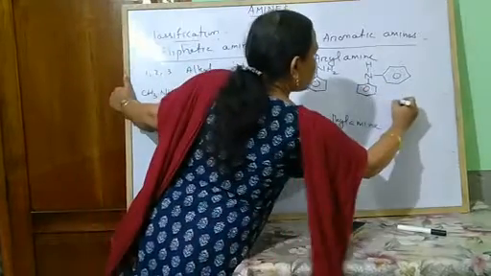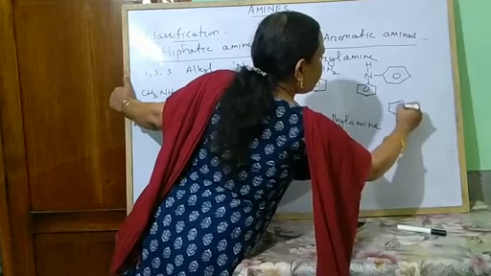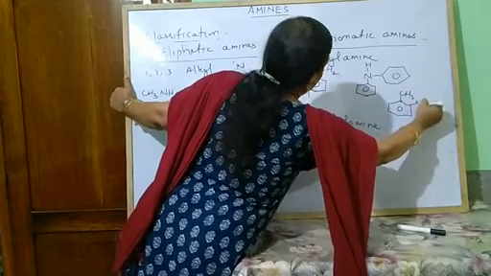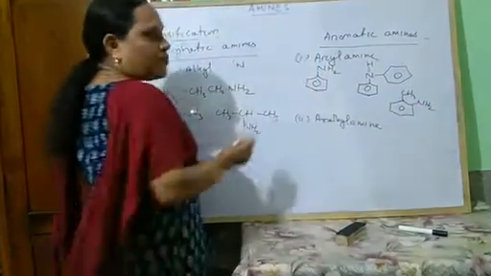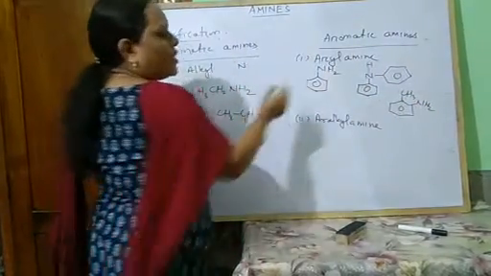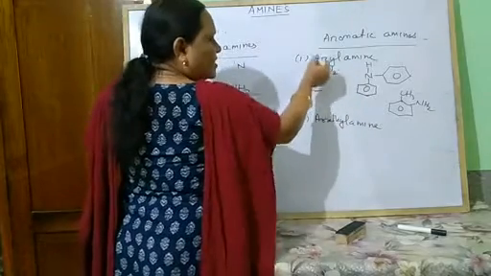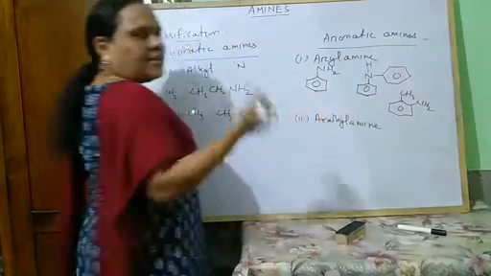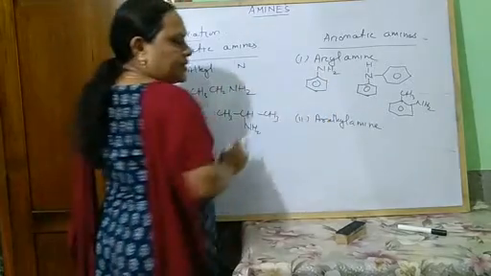And another also I can write, that is, here suppose CH3 group, here NH2 group. So these are known as your aryl amines, where nitrogen is directly attached to 1, 2 or 3 aromatic rings.